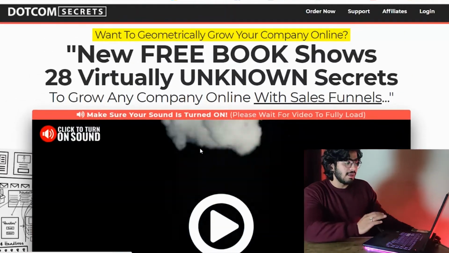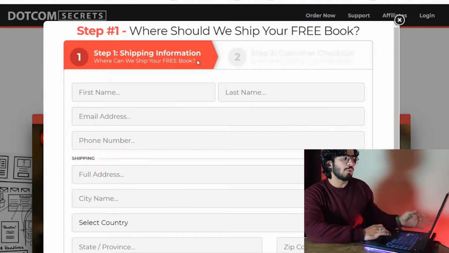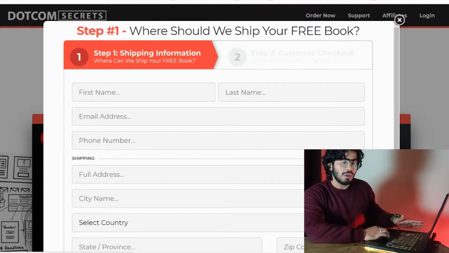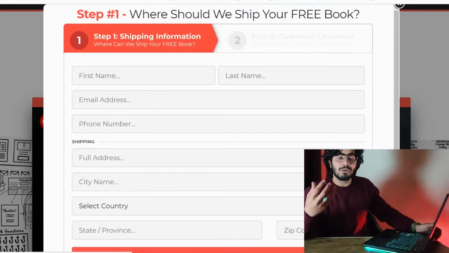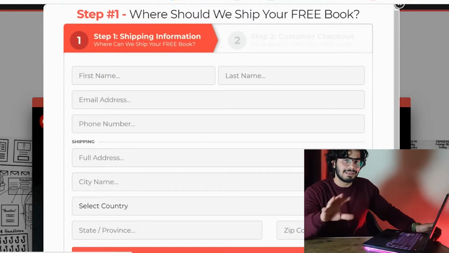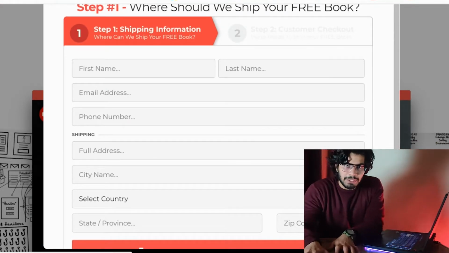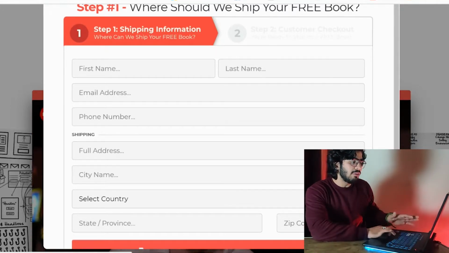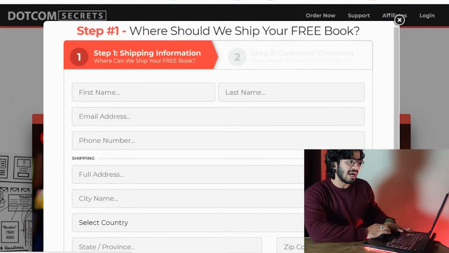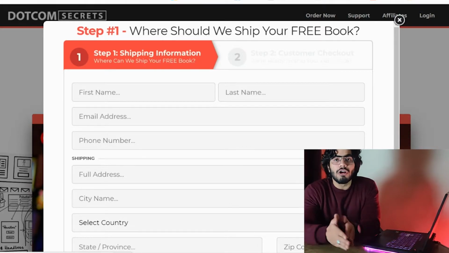When you click on this button which says reserve my free copy, it's going to show you this pop-up which is going to ask for your information. It will take your name, email address, and the address where they are going to ship the book. They ask for all the details, and then when you fill in all this information, they will ask you for your card details, where they will charge you for the shipping.